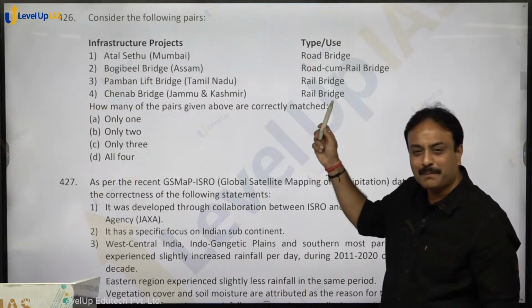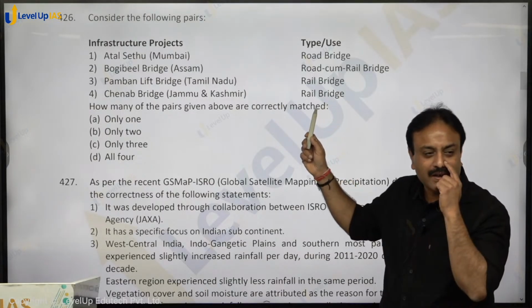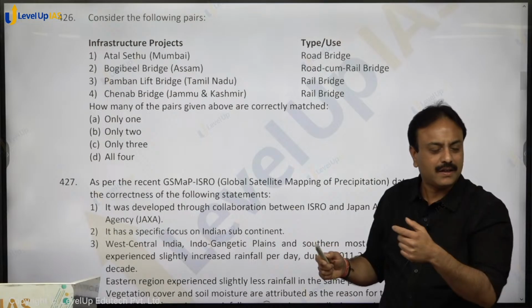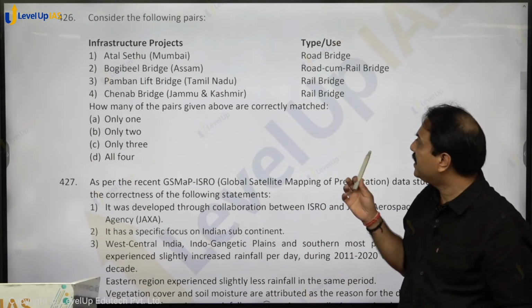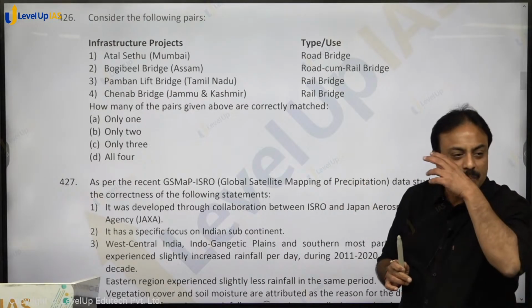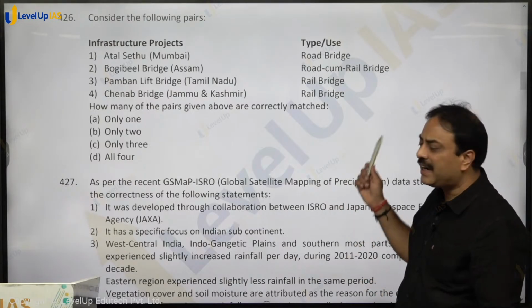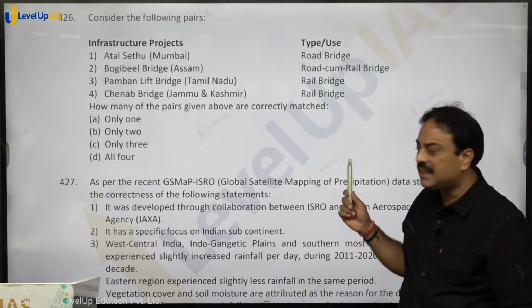Atal Setu, Mumbai, correct or not? That is on Thane Creek. On Thane Creek, Atal Setu is made, that is a road bridge. Bogeybill Bridge is in Assam, on which river? Brahmaputra. It is a road cum rail bridge, that is in Assam.